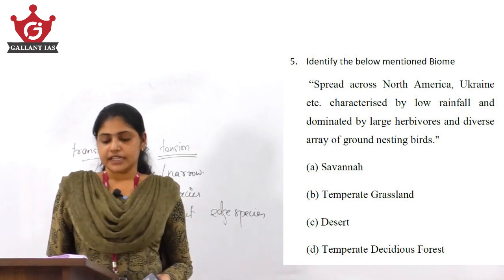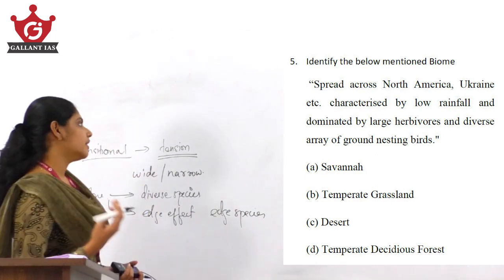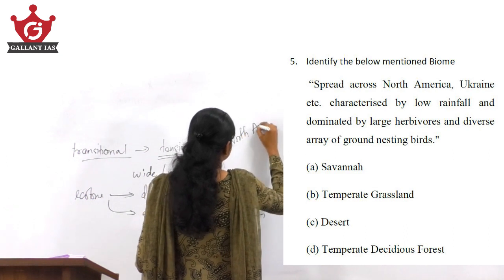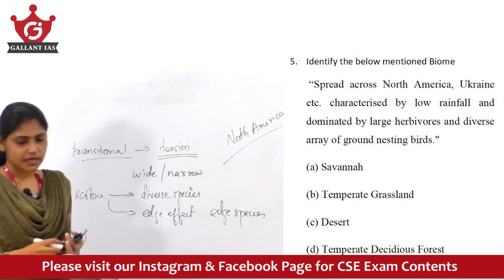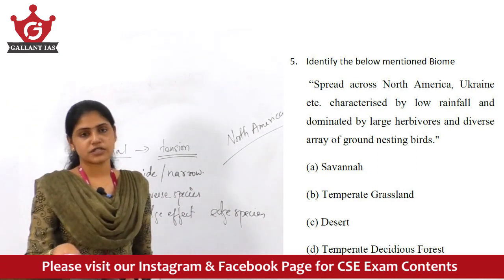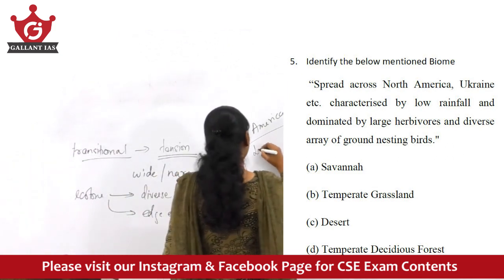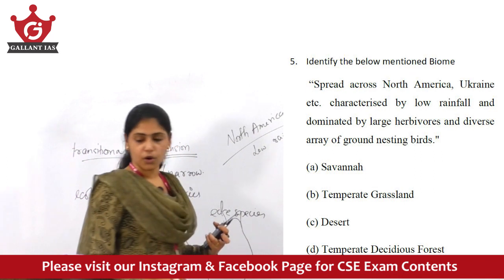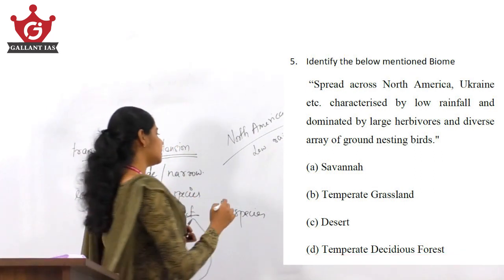See, the statement says it is spreading across North America. From that statement itself, you will come to know the answer. It is saying it is spreading across North America, Ukraine, etc., characterized by low rainfall, as well as dominated by large herbivores.